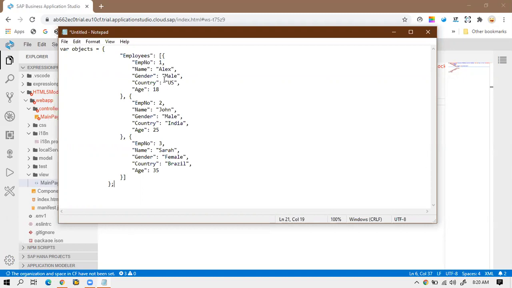So in these two cases, I have to first bind this data to the table, or any list or control. Once I bind this data to the list or table, first I will display the name of the person, after that the country or the gender also, and then, without displaying the age, I will just display whether that person is eligible for voting or not.